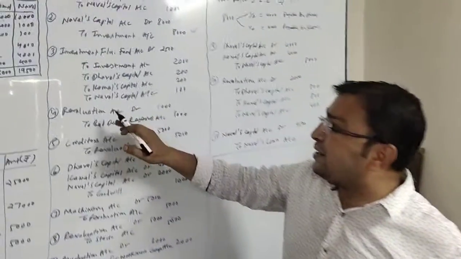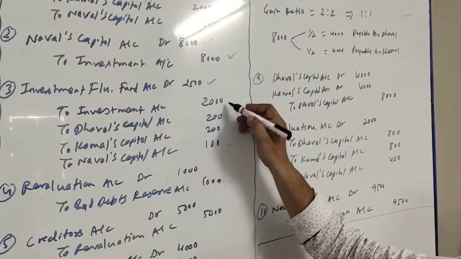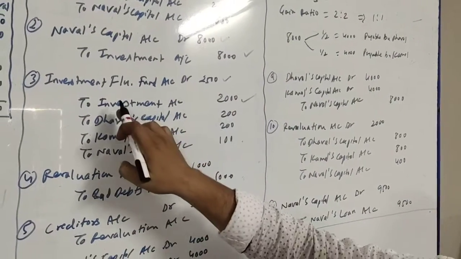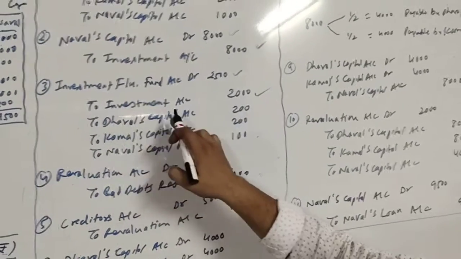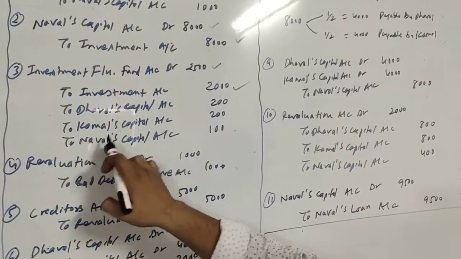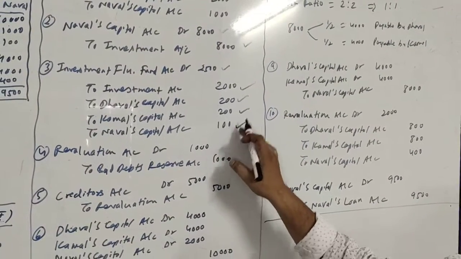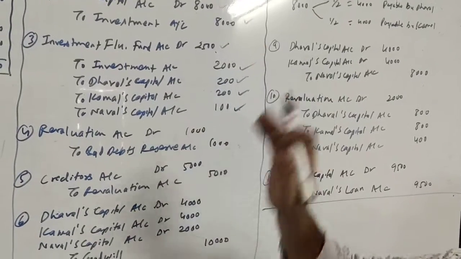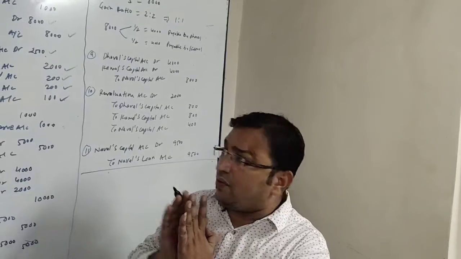So here the entry is investment fluctuation fund 2,500. Out of 2,500, 2,000 is adjusted to investment account. So to investment account 2,000, right? And to the partners' capital accounts 200, 200 and 100 respectively. This 500 amount is distributed among all three in their old profit and loss sharing ratio.